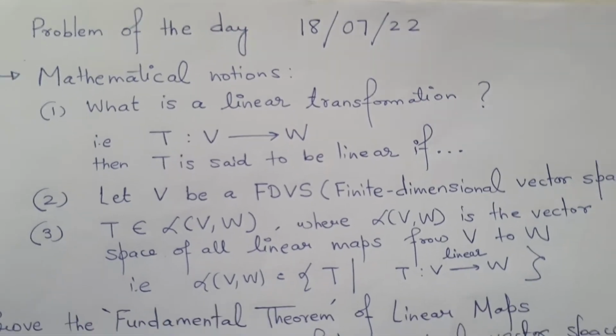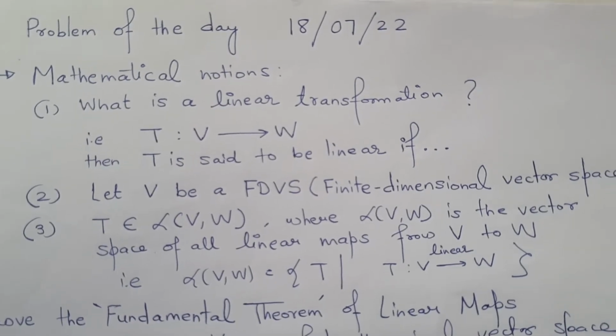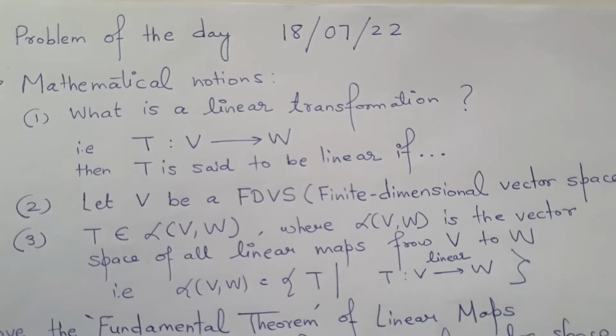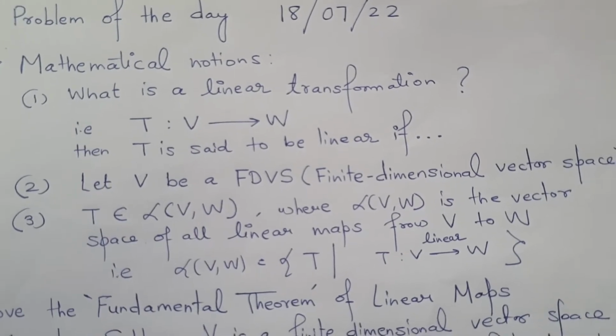The second point is that the vector space, which we denote by capital V, is a finite dimensional vector space. So you should know what we mean by finite dimensional here. This term is very important.